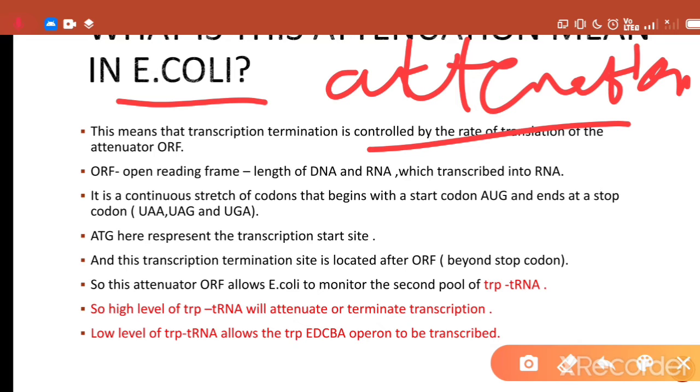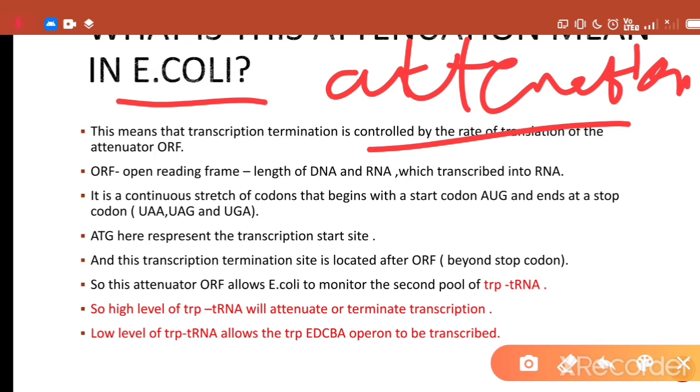The first level of control is by tryptophan, because the tryptophan amino acid will bind to the repressor molecule, due to which there will be a conformational change in the repressor, and this repressor will bind to the operator, due to which RNA polymerase will not be able to bind to the promoter site, and as a result transcription will stop.